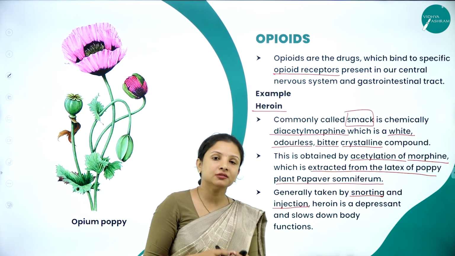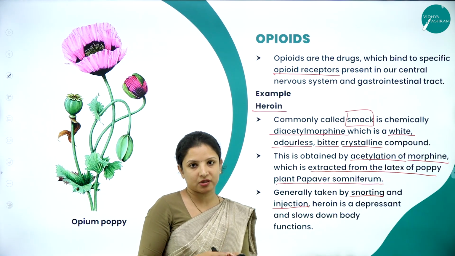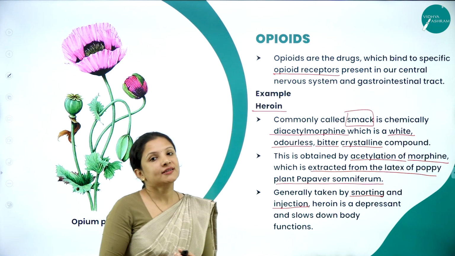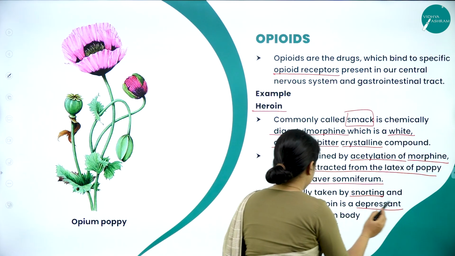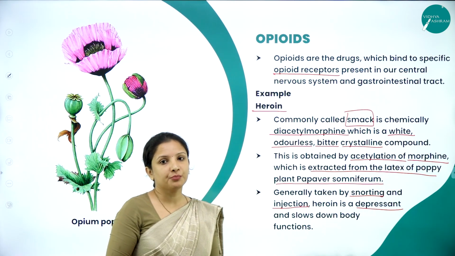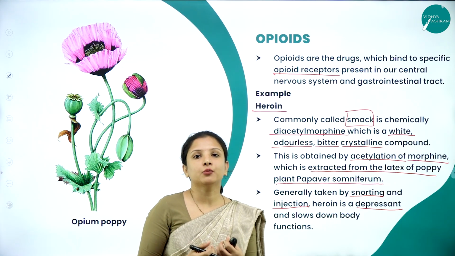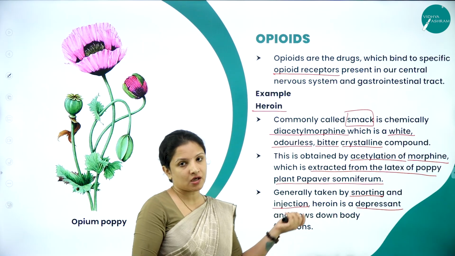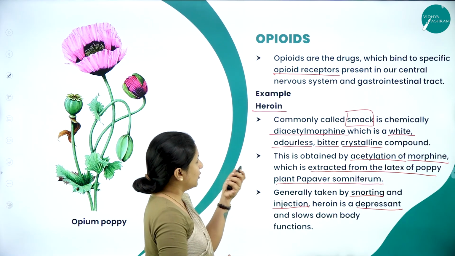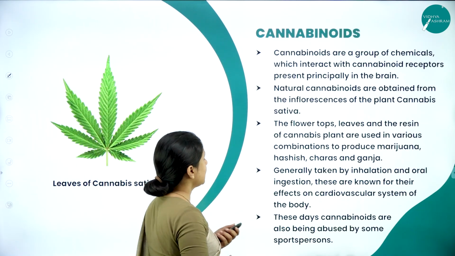So heroin also has a medicinal property in it. So what does heroin do to our body? Heroin acts as a depressant and it slows down the body function. So we feel that we are in a fantasy kind of world because of the activity of the heroin. So this is about opioids, wherein we took heroin as an example.